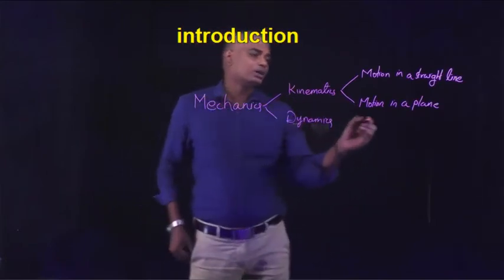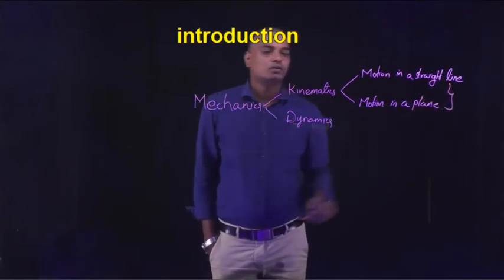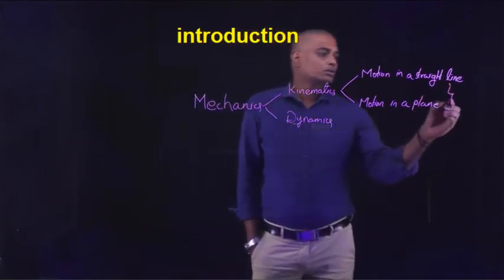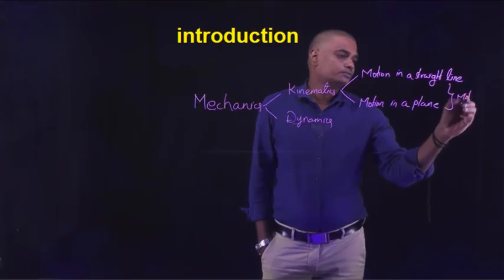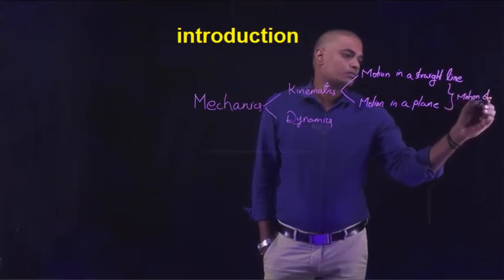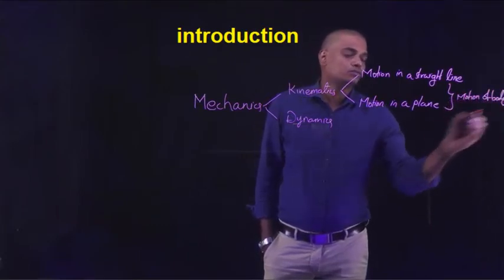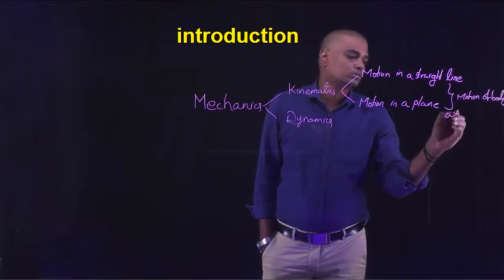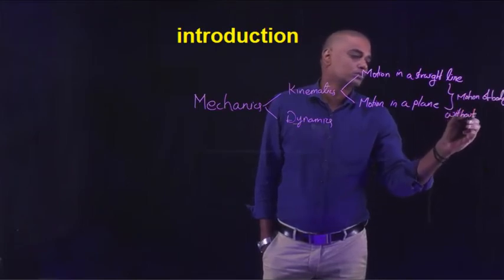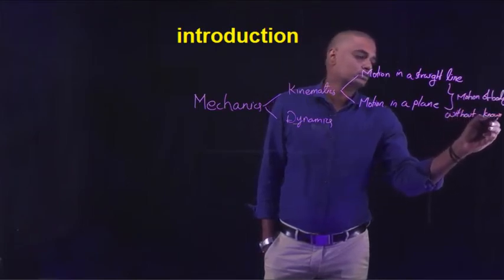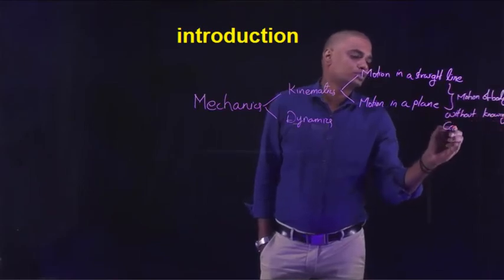In these two chapters, we have discussed motion of the body without knowing the cause of the motion.